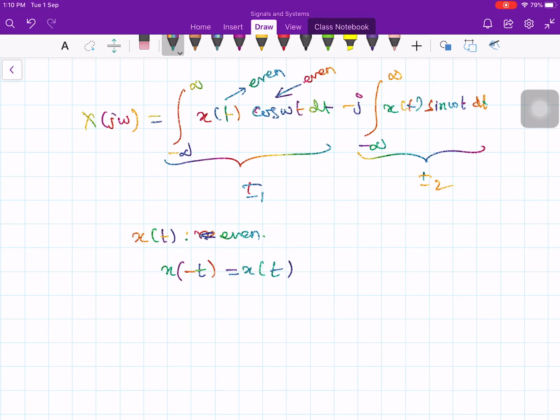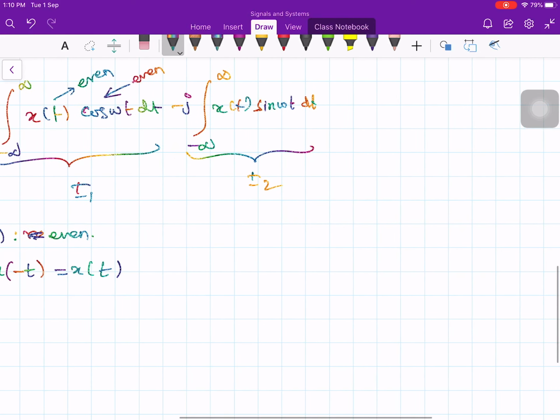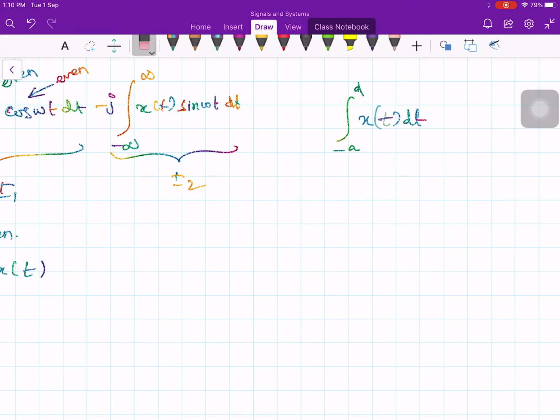So if you know the formula from your basic calculus, if you have an even function, let's say f of t, then the integral from minus a to plus a of x of t dt is equal to 0.